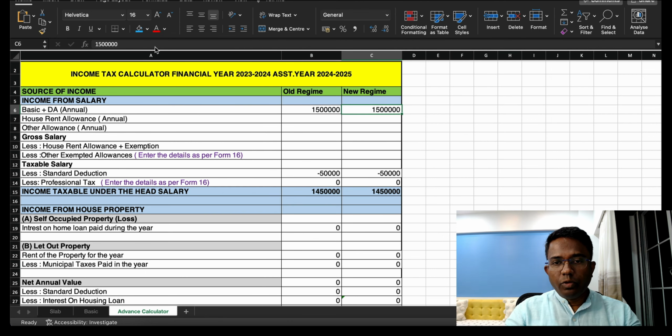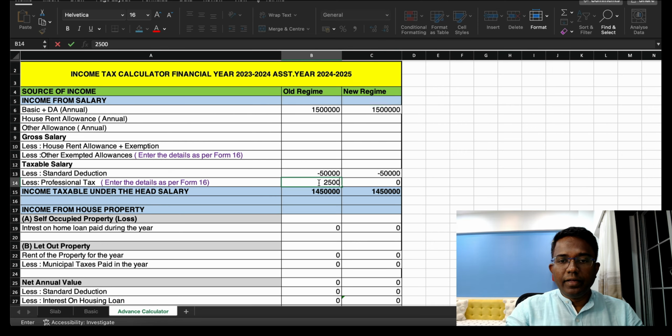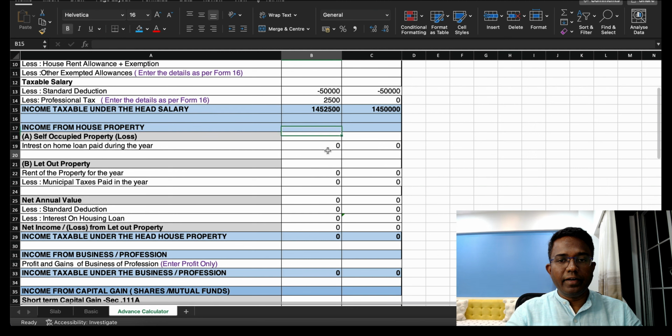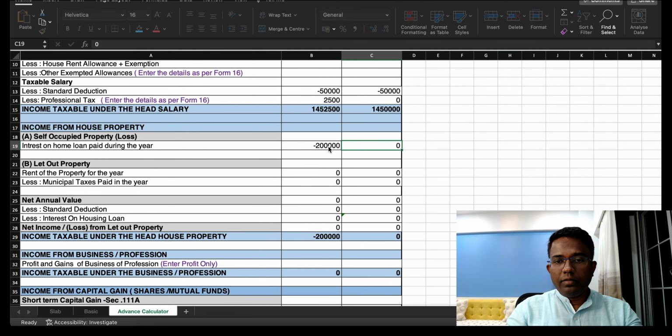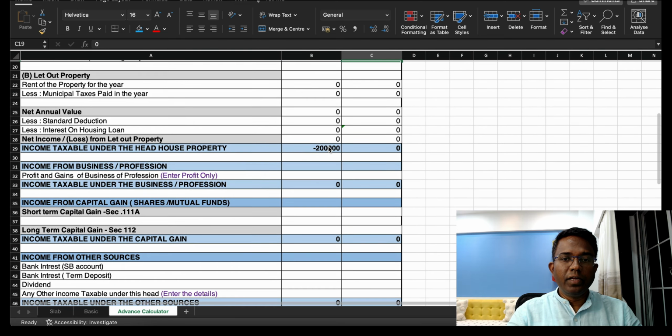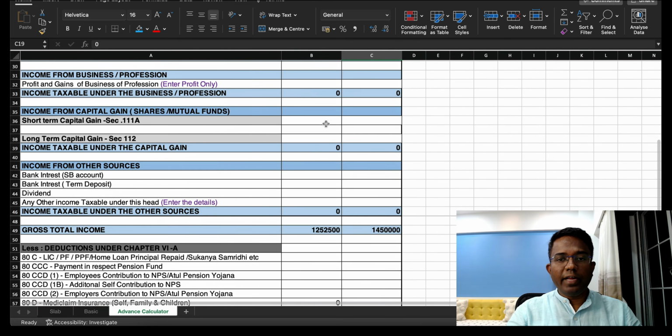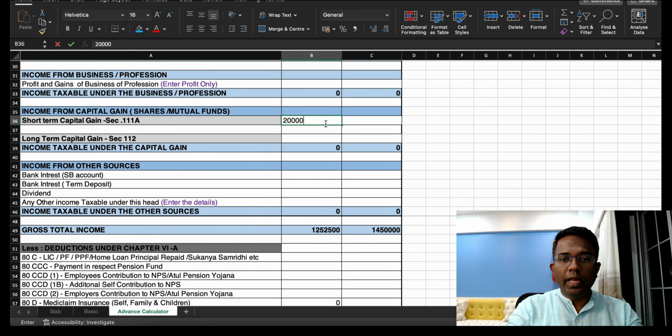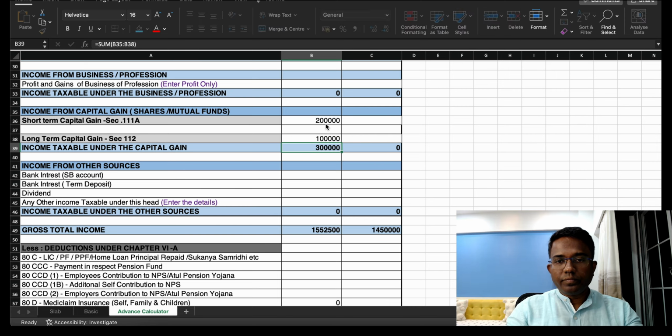So 15 lakh both. You can see here the standard deduction is automatically calculated, then profession tax 2500. In case you have a housing loan, which is not allowed under the new regime but allowed under the old regime. Say for example, if you have a capital gain of 2 lakh under short term and 1 lakh under long term, right?